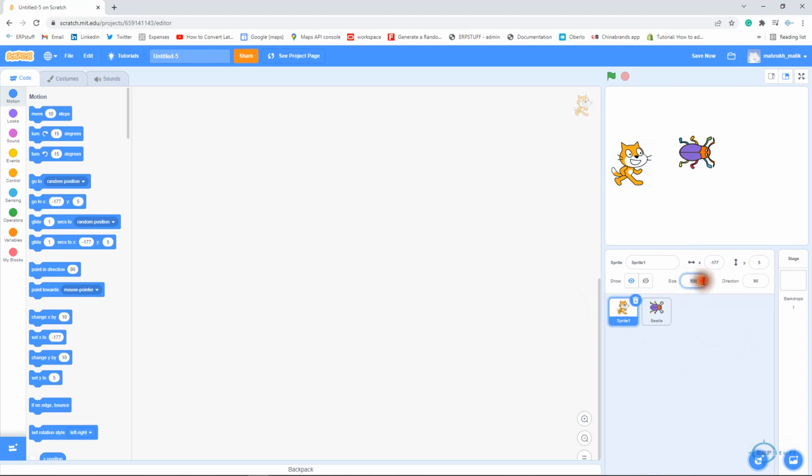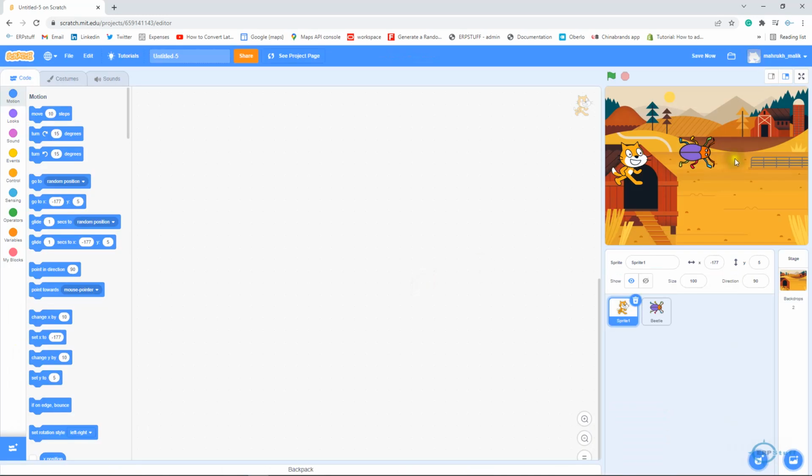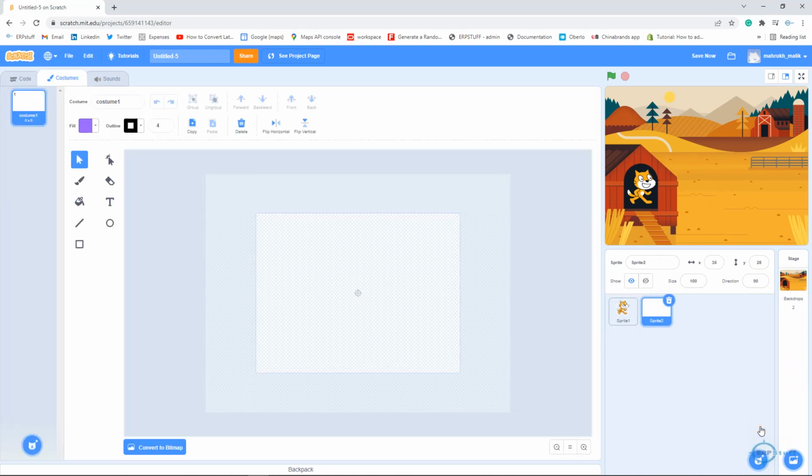Here you can change their size. I mean, different options are there. Then you can change the background from here. Let me add this background if you like it, right? If I change its size, yeah, something like that. This, let me remove it for the moment. From here you can choose the background, and you can create your own sprites as well, or change the colors of existing ones, whatever you want. This is up to you, right?